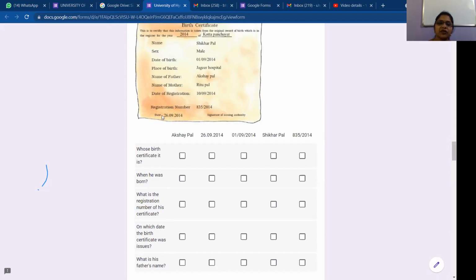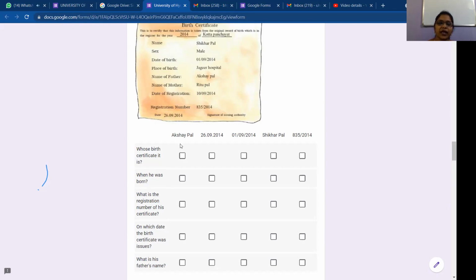Issue means he was given that certificate. When was that? 26/9/2014, ma'am. Yes, so he was born on 1st September, registered on 10th September, and issued the certificate on 26th September.